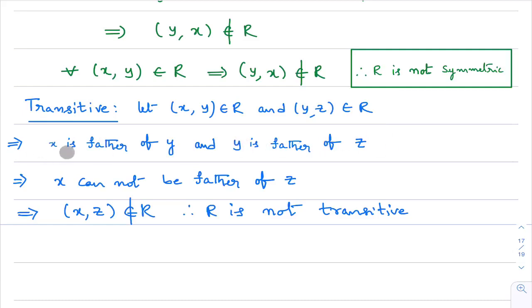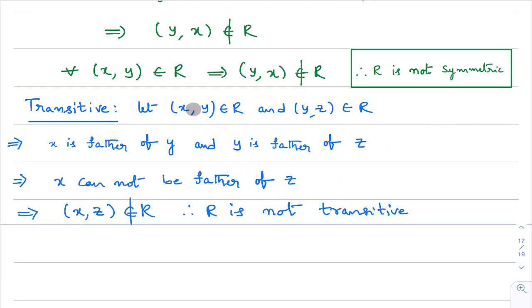Three persons are there. X is father of y and y is father of z. Possible. What is the relation between x and z? X is grandfather of z, not godfather. X is grandfather of z, right? Is it possible that x is father of z? No, x cannot be father of z. X is grandfather of z. I hope you are understanding.